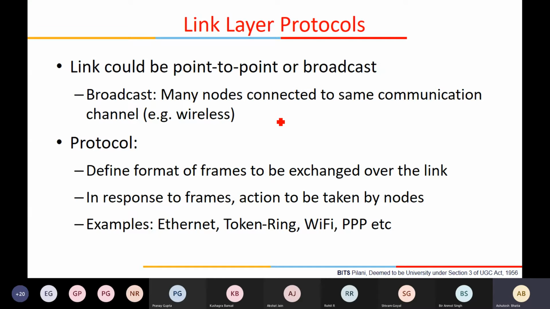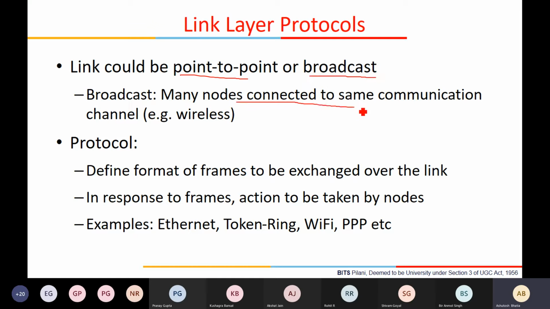So this kind of abstraction is not only good for the designers, the developers, the protocol developers or the implementers, but also good for the academicians to understand a unique piece of information or knowledge which is presented in the form of a layer. Okay, so a link could be point to point or broadcast, that we just discussed.